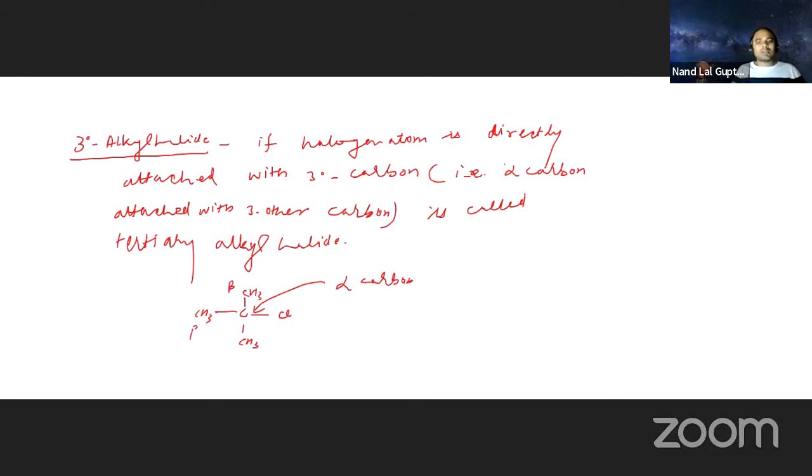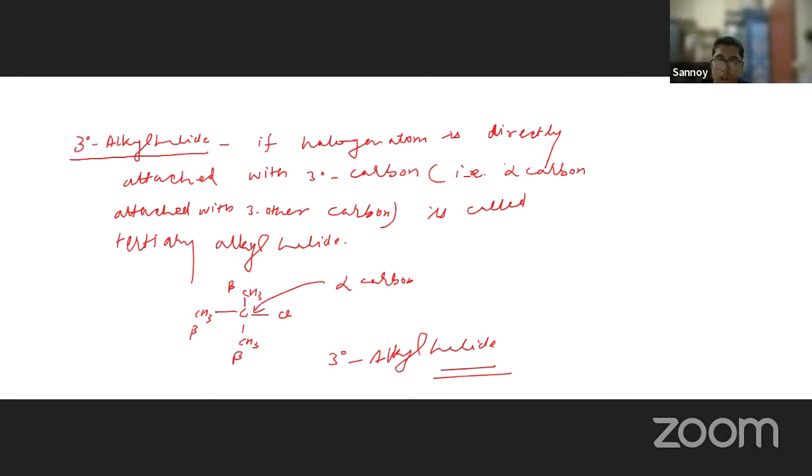So it is a 3 degree alkyl halide. Can you understand this? I'm erasing now.